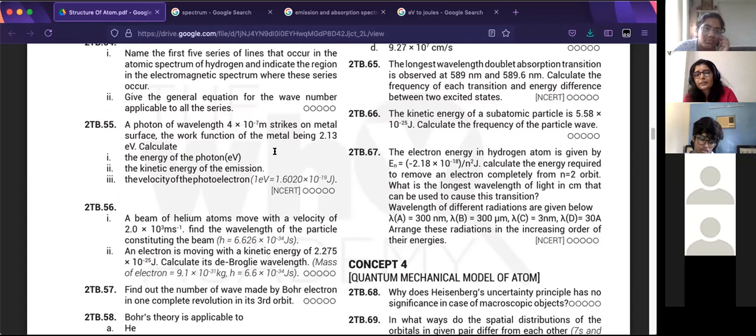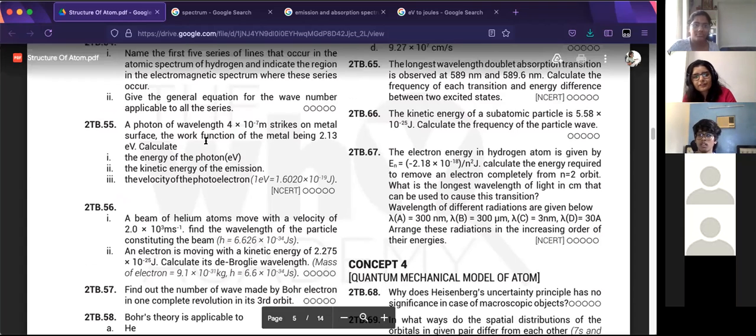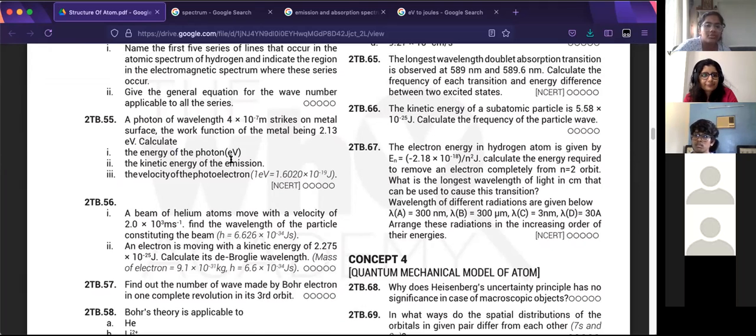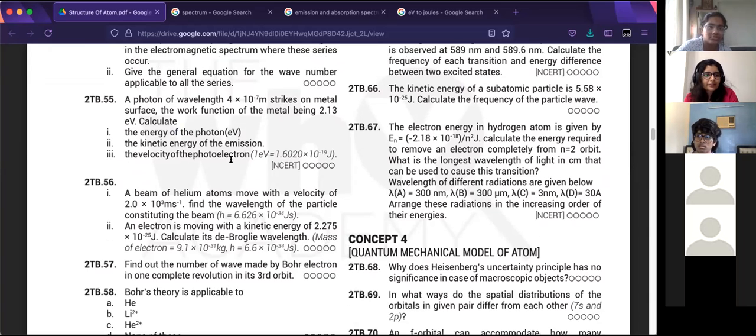In the previous question, you had to calculate the work function. In this case, you're given the work function, and you need to calculate the kinetic energy. We round it off to 1.6 into 10 to the power minus 19, right? Yeah, you can do that.